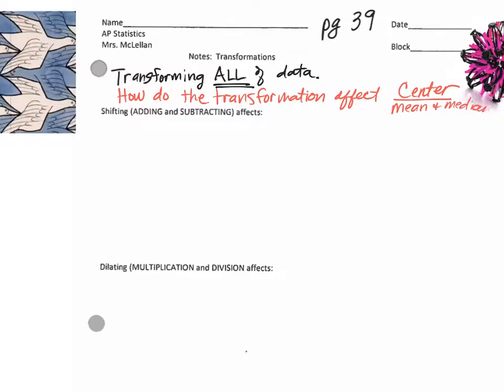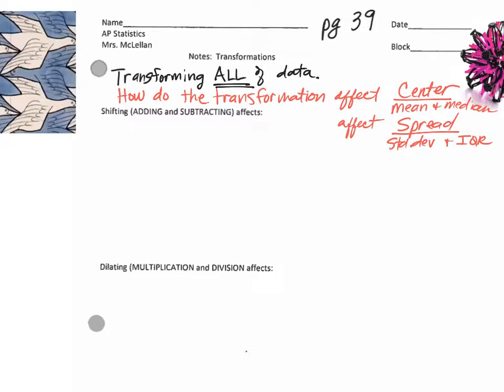Okay? And then we are interested, of course, in also how they affect spread. And what are the measures of spread that we use in this class? The spread is the standard deviation and IQR. Okay. All right, so that's what we're interested in is when we transform all of the data. Now, I'm not talking about just one piece of data. That we'll do later. But if we change all the data in the same way.